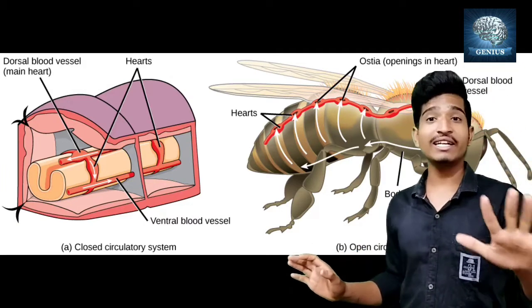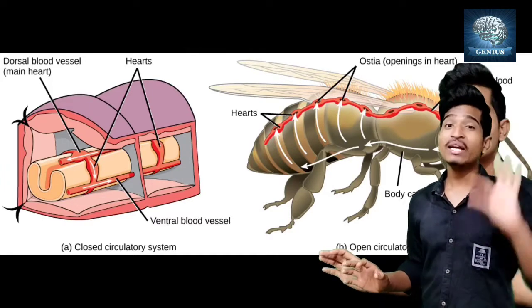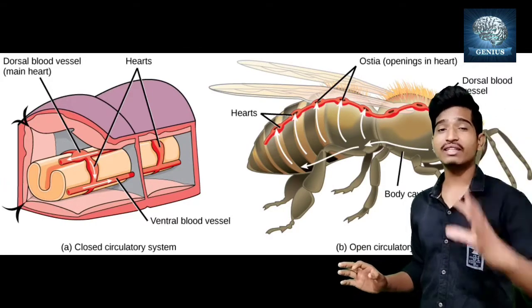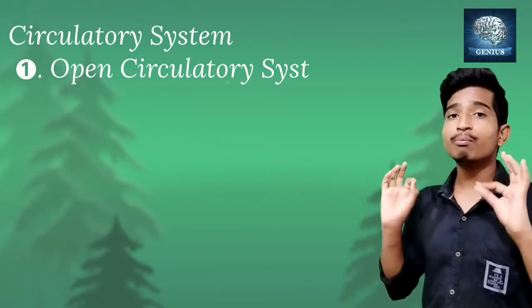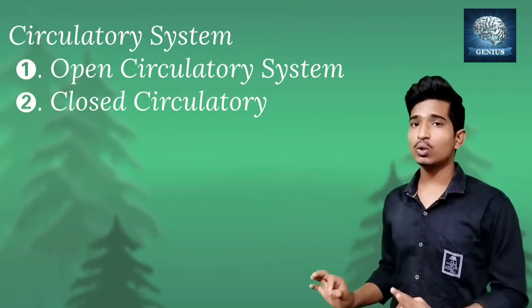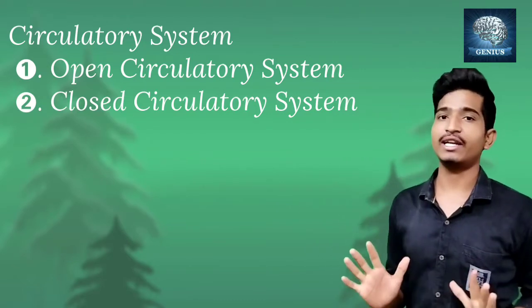Can you say which circulatory system is there in our body? That is the closed circulatory system. The closed circulatory system is there in humans. Okay, take down the points of the open circulatory system and the closed circulatory system. The closed circulatory system is very, very important to understand.